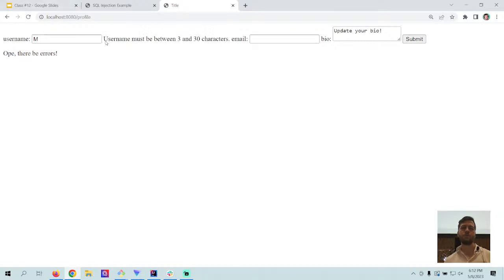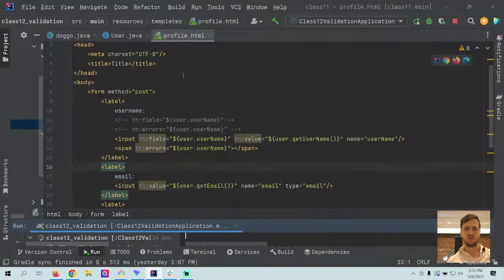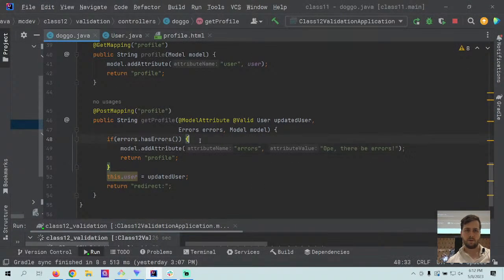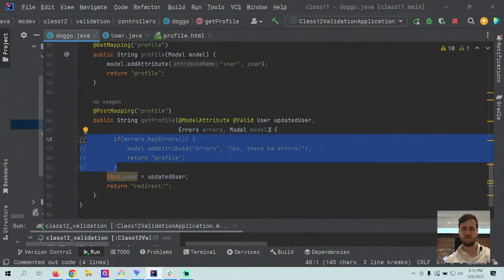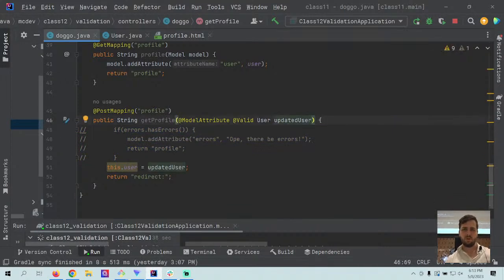So anyways, we do get our error message here, the one that we specifically wrote inside of our model. And so the next experiment I want to try, because we kind of have this working full circle, is I want to strip out everything inside of Doggo. So we're going to get rid of the Doggo controller. I'm going to get rid of this. We don't need the model anymore. At this point, we still have @valid in there. We're going to give it a test.